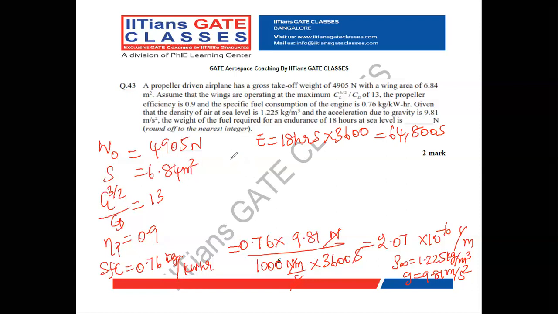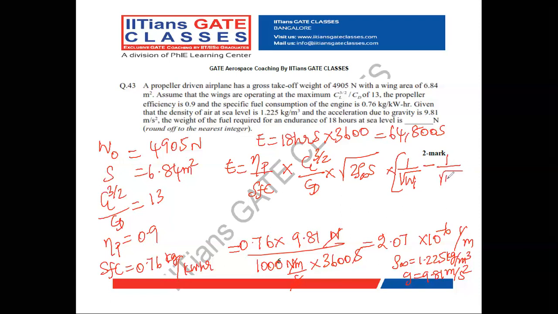So endurance for a propeller engine airplane is given as E equal to eta P divided by SFC into CL^3/2 by CD into root of 2 rho infinity S into 1 divided by root of W1 minus 1 divided by root of W0. So W1 is the empty weight of the airplane, W0 is the gross weight of the airplane.